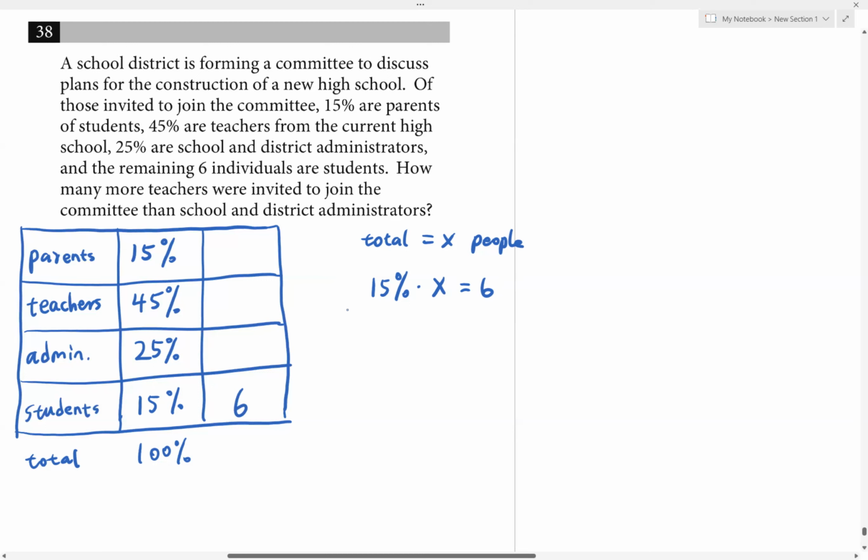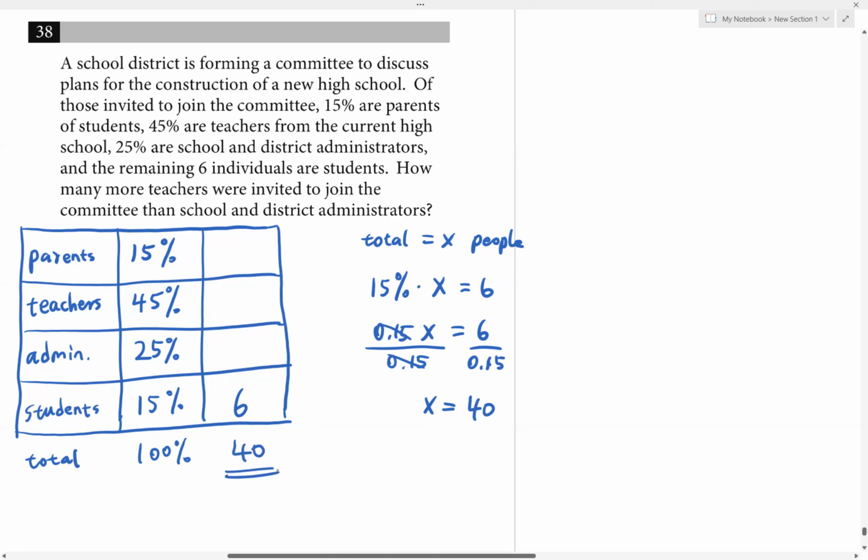From this equation, we can solve for x. 15% times x, so 0.15x equals 6. To solve for x, we divide by 0.15 on both sides. x equals 6 divided by 0.15, which is 40. So the total number of people is actually 40.